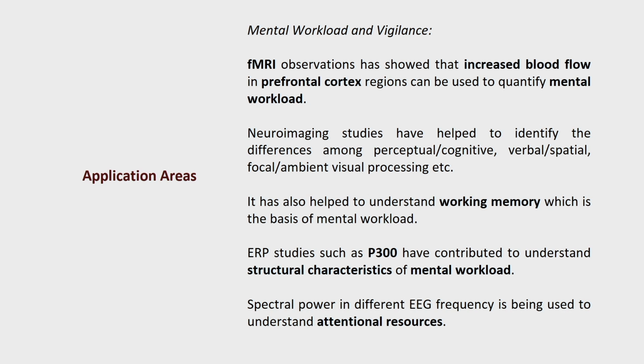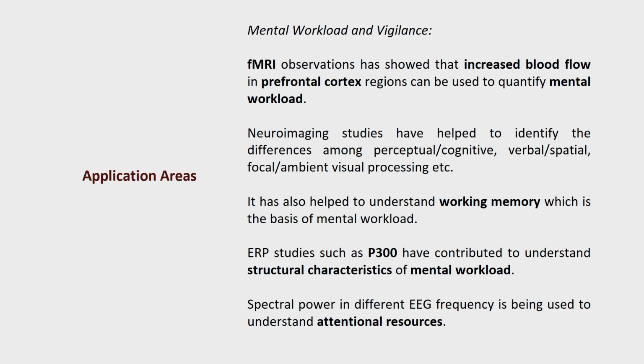So where do we mainly use them? Mental workload assessment or vigilance assessment. As I mentioned, fMRI has a big role and is used as an instrument or tool for this research area. For example, fMRI observation has shown increased blood flow in the prefrontal cortex, and that can be used to quantify mental workload.